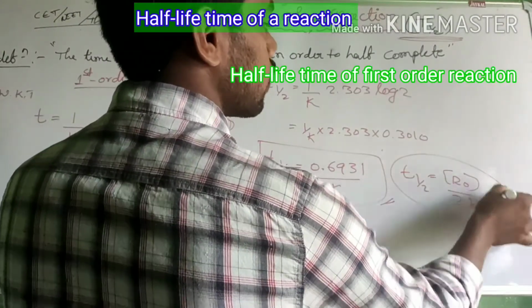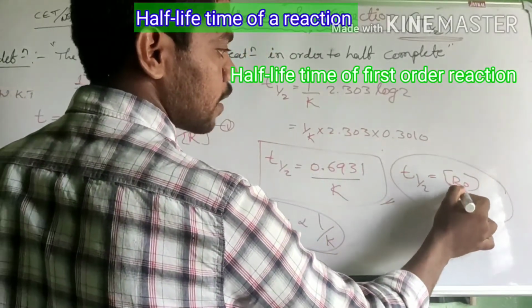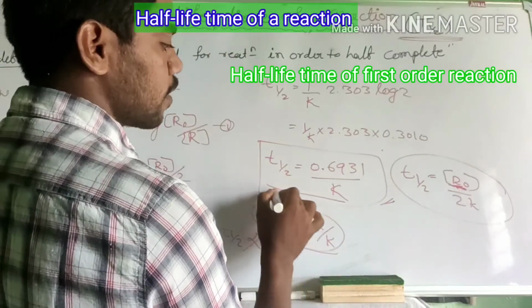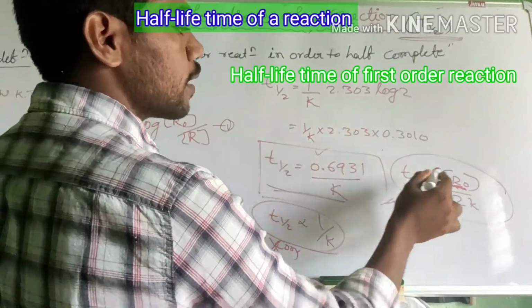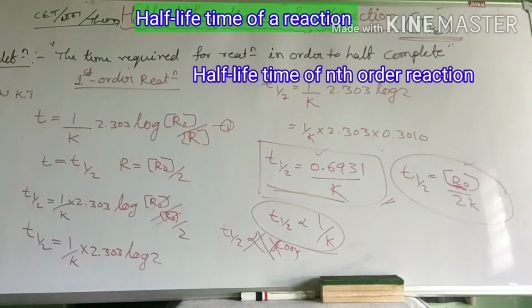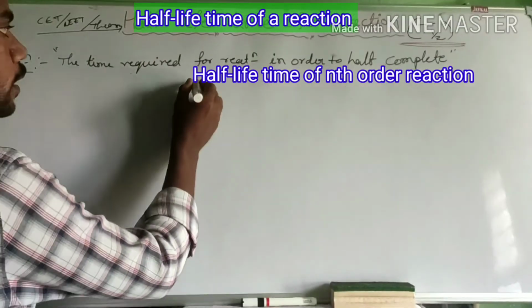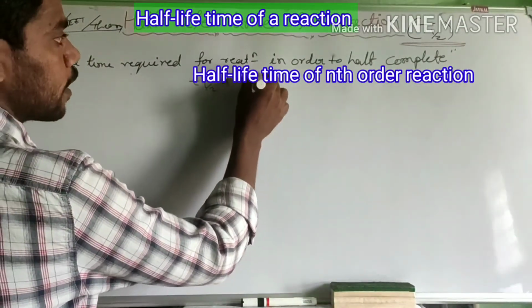You see here, this is the zeroth order half-life period. This is first order. Here it depends upon initial concentration R naught, but this equation does not depend upon R naught. So this is independent of initial concentration. The zeroth order one is directly proportional to initial concentration. Okay, I will go for the T half of the nth order reaction.